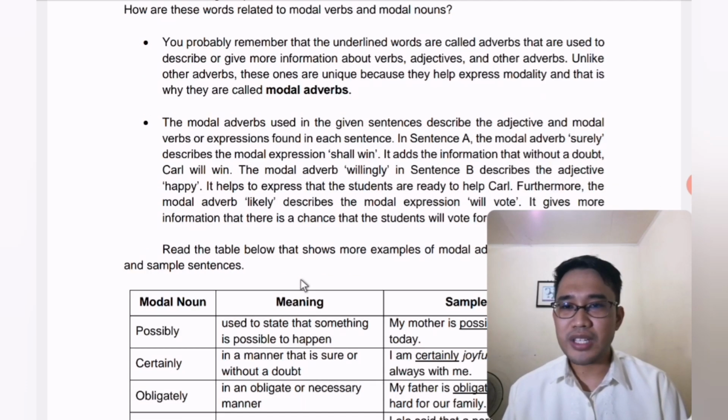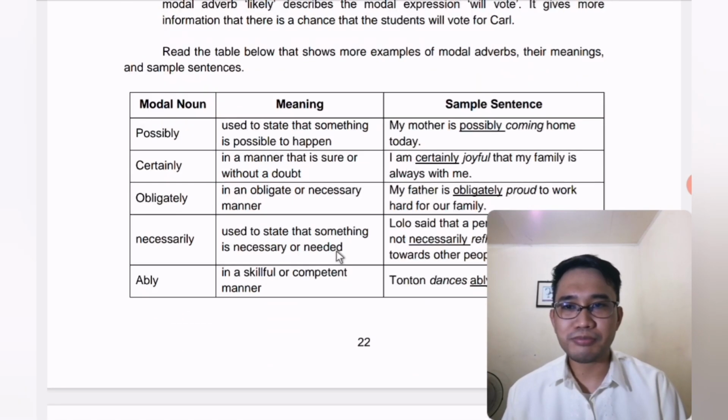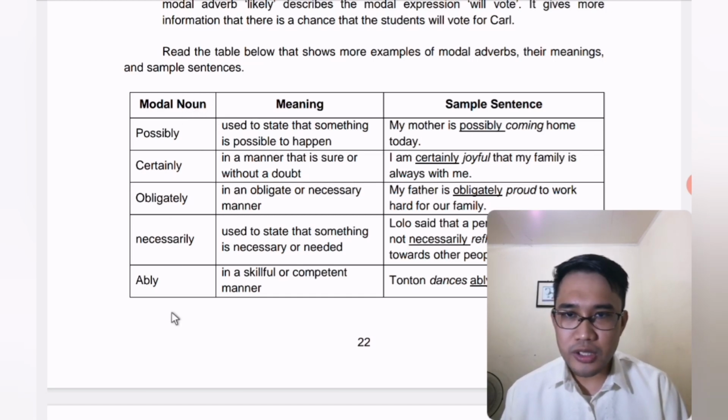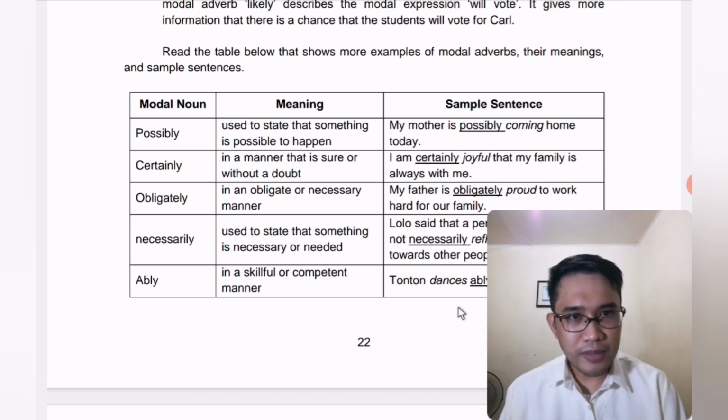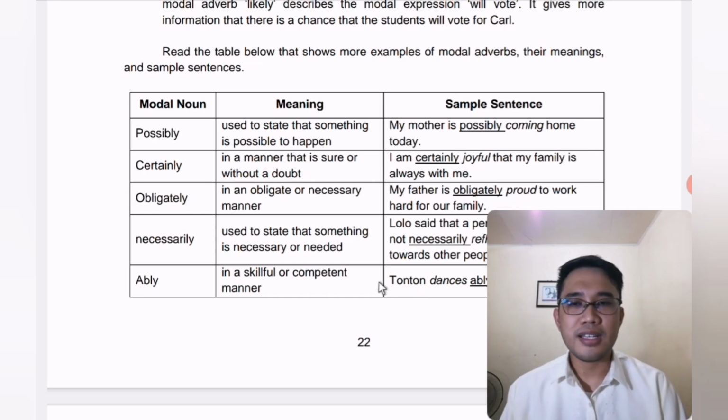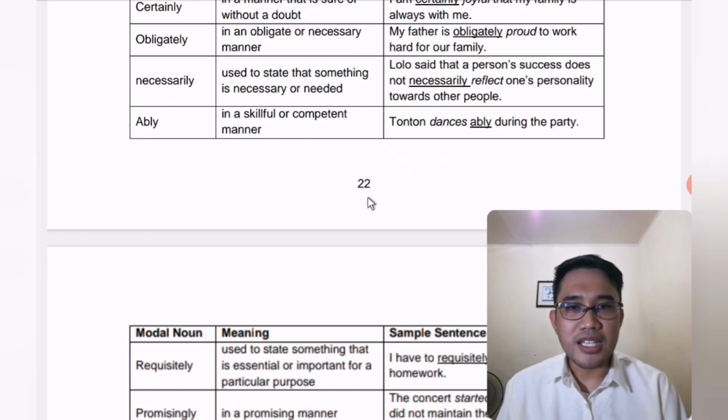Now, in the table below, still in page 22, we see here modal adverbs in the first column, their meaning and how they are used in sentences. So we'll discuss this part as well as the activities that follow.